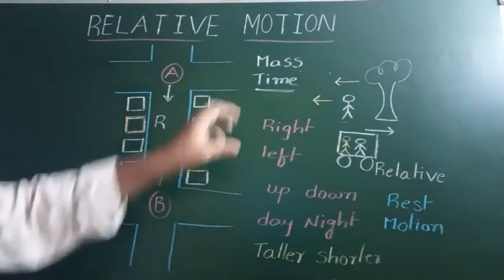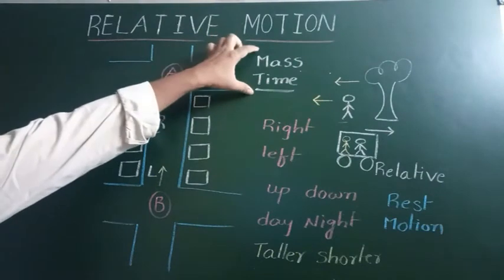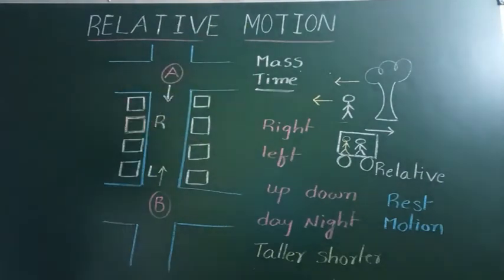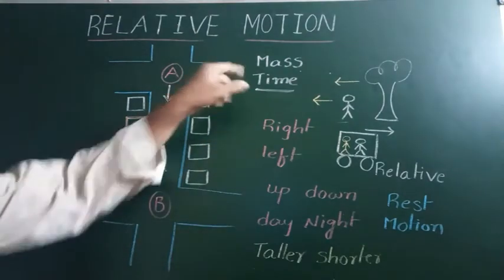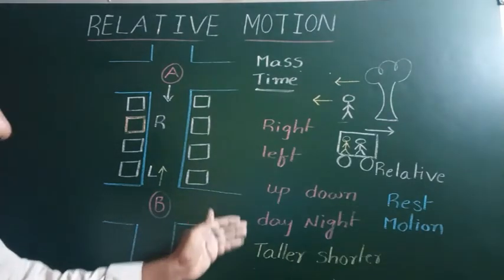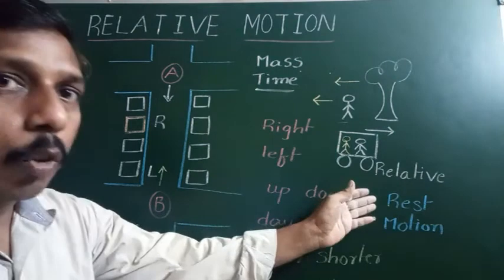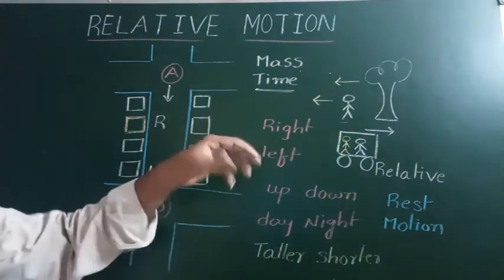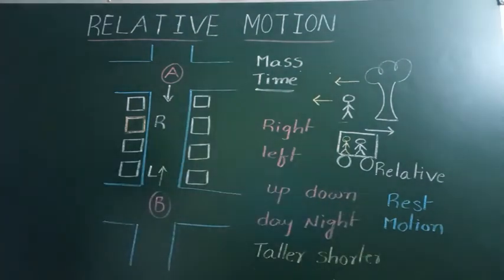In Newtonian mechanics, mass and time are said to be absolute. Whereas in relativistic mechanics, or Einstein mechanics, mass and time are also relative. That means there is no meaning of absolute. Here all are relative terms only. Left and right, up and down, day and night, taller or shorter, rest and motion, distance and displacement, speed and velocity, mass and time, all quantities are said to be relative.